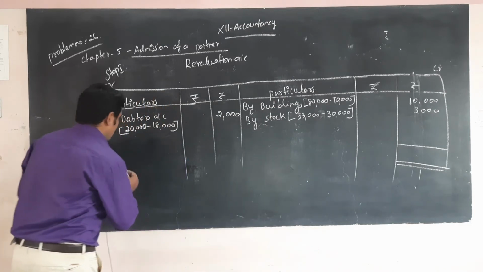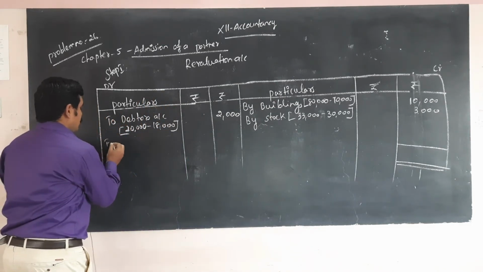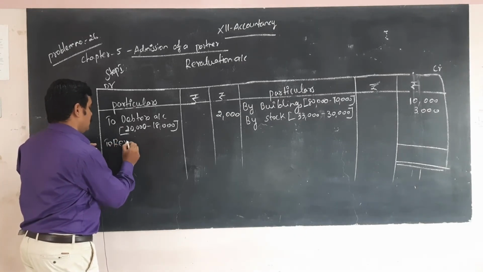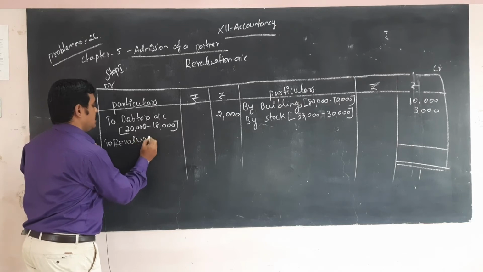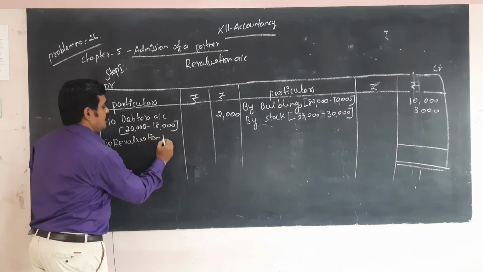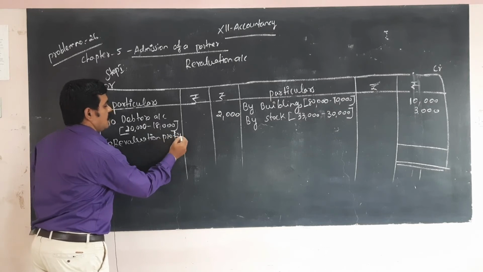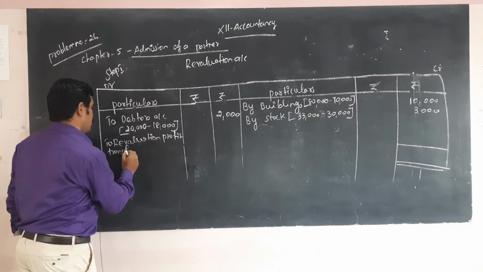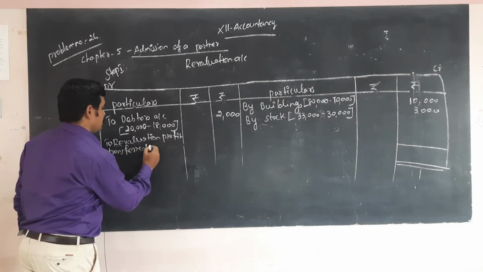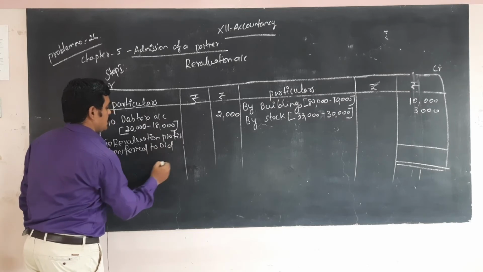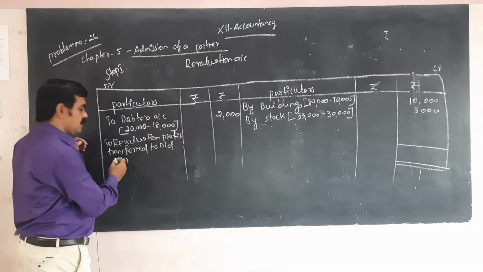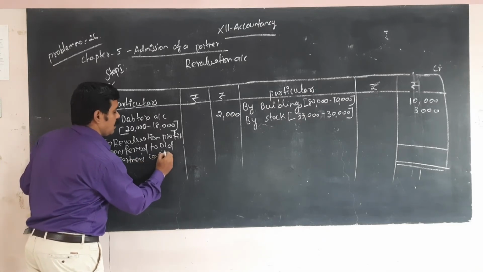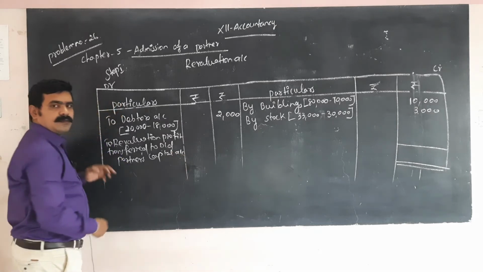So to revaluation profit, transfer to old partners' capital account. Okay, old partners' capital account.